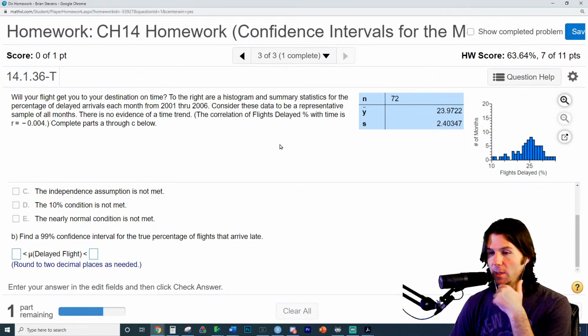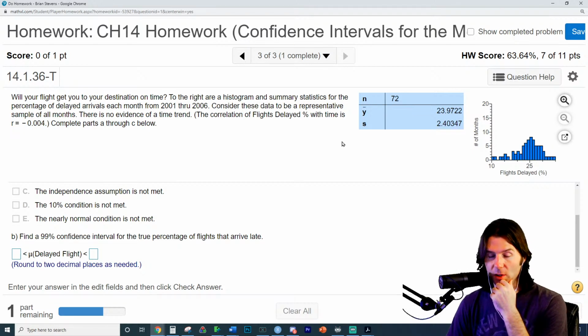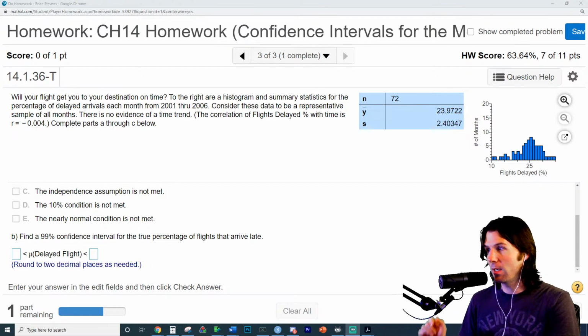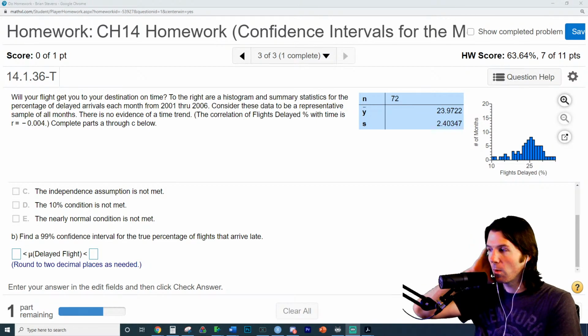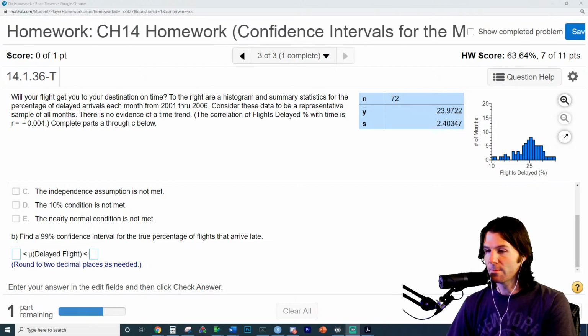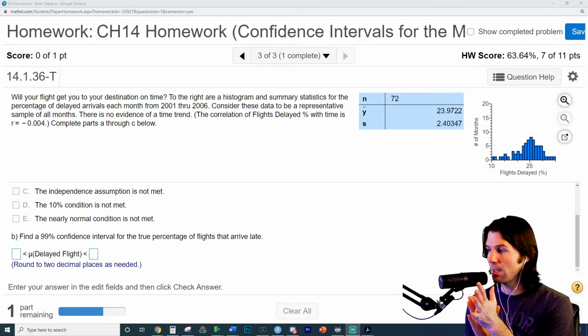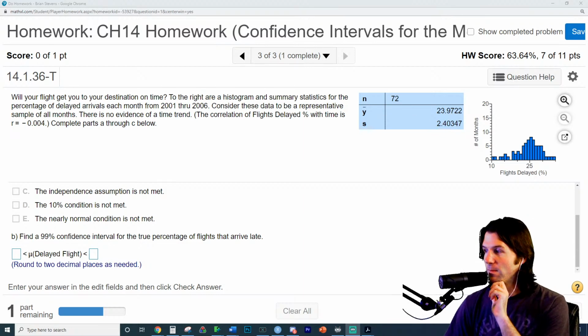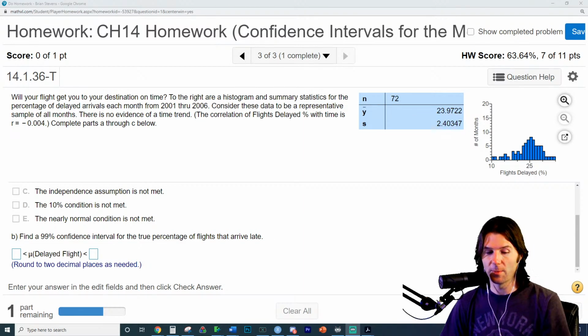How many degrees of freedom are there on this problem, Gussie? Since this is a one sample t, with a one sample t, we'd have n minus 1 degrees of freedom. And the degrees of freedom tell us which t we're going to use. So how many degrees of freedom are there?